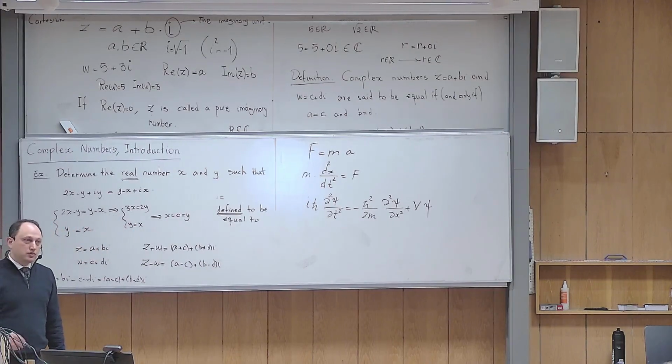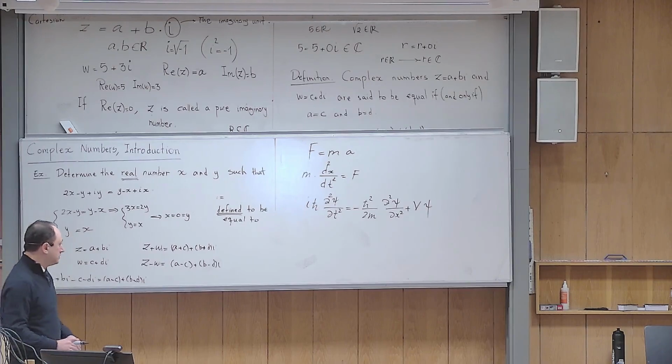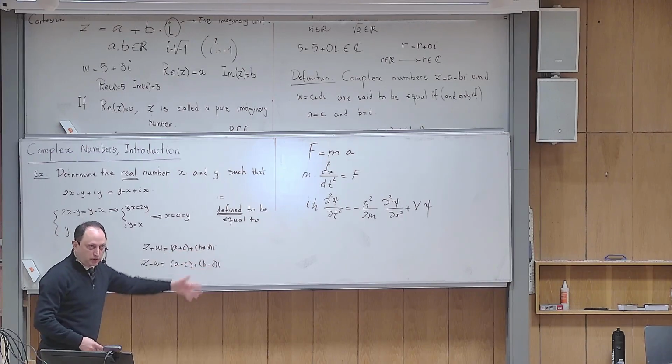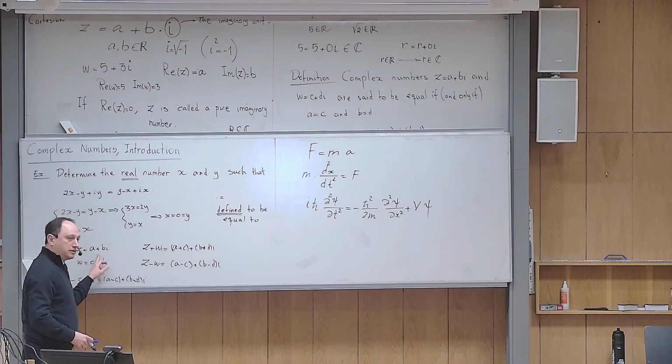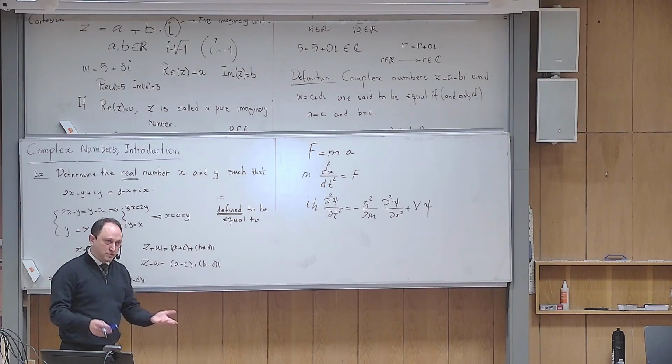So if you want to express this in English words, what do you say? If I want to add two complex numbers, I need to do what? I need to add the real parts separately, and I need to add the imaginary parts separately. If I want to subtract them, I subtract the real parts and subtract the imaginary parts separately.